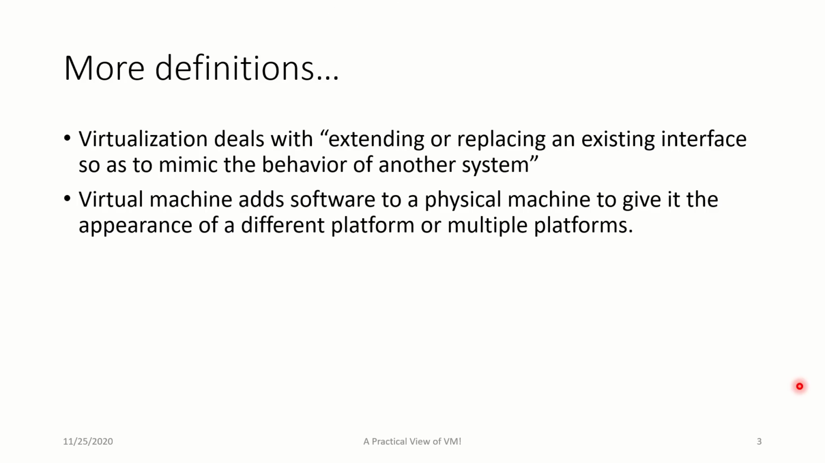Now, understand, virtual machine is all about mimicking. You are going to mimic the behavior. That's it. I'm going to mimic the behavior of another system. It's called virtualization. Virtual machine adds software to a physical machine to give it the appearance of a different platform or multiple platforms. What do you mean by that, sir?